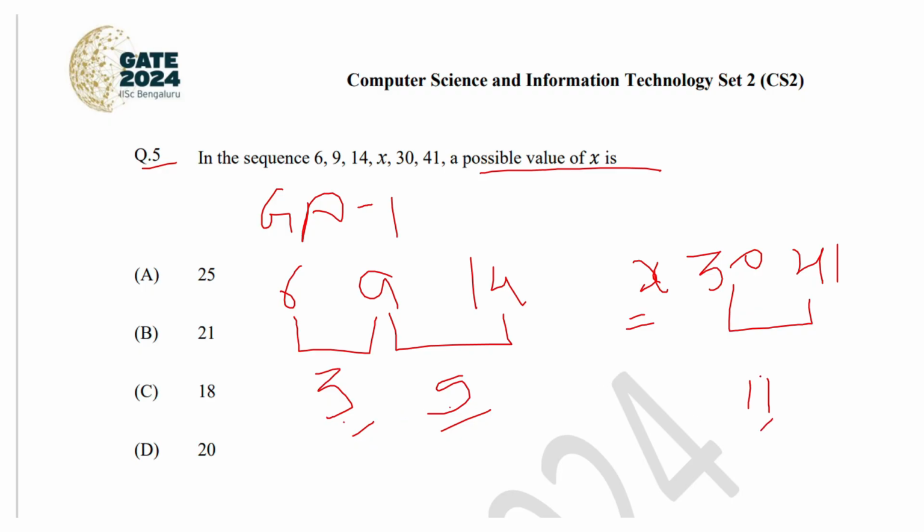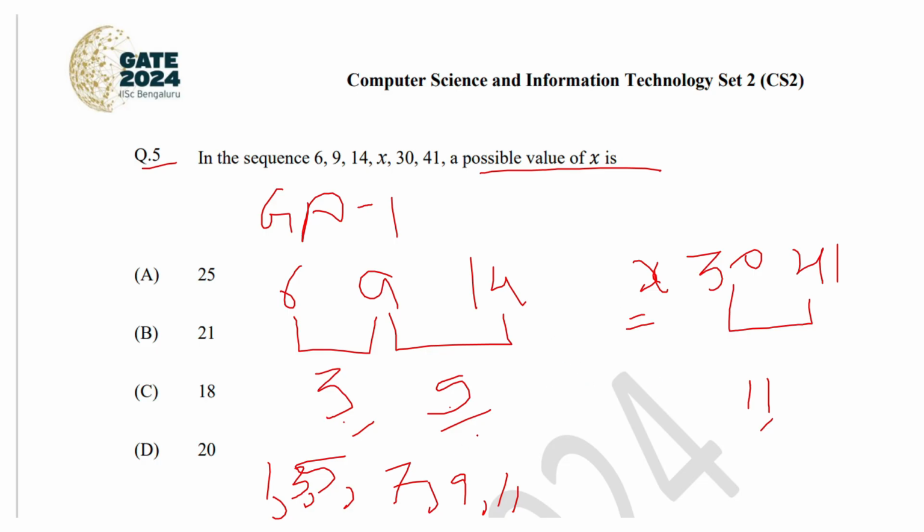By looking at the numbers, we can predict that the difference is increasing odd numbers, that is 1, 3, 5, 7, 9, 11 and so on. This starts with 3, then 5, and next we can predict the number might be 7.